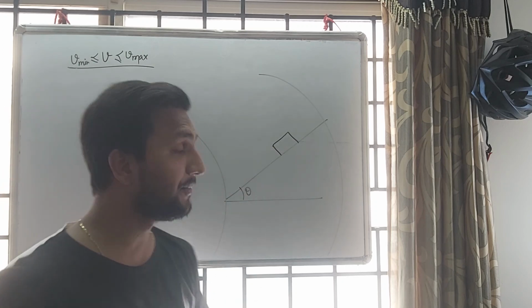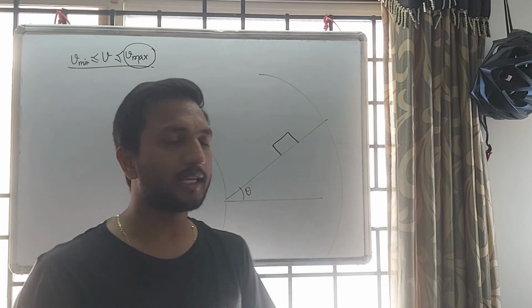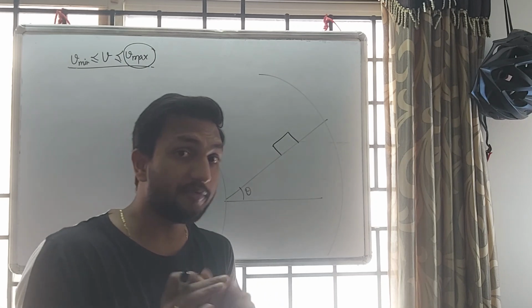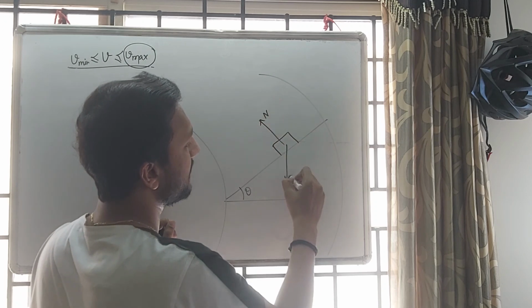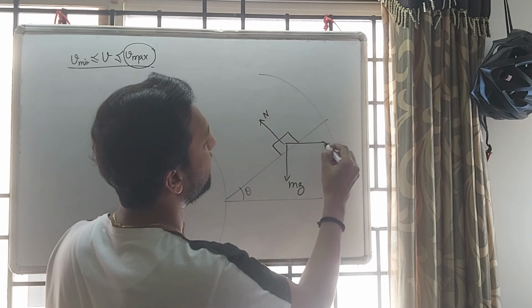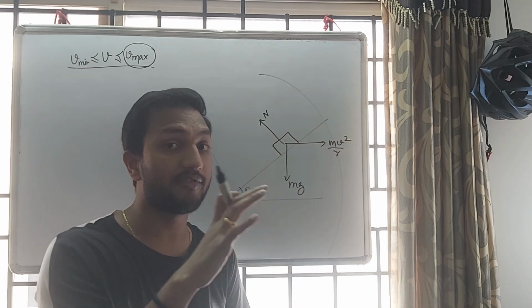So what we can do here? Suppose we consider V max, which means maximum velocity. Which forces do we have? N, mg, mv square by r. These three forces we have. Now we have to add friction also.